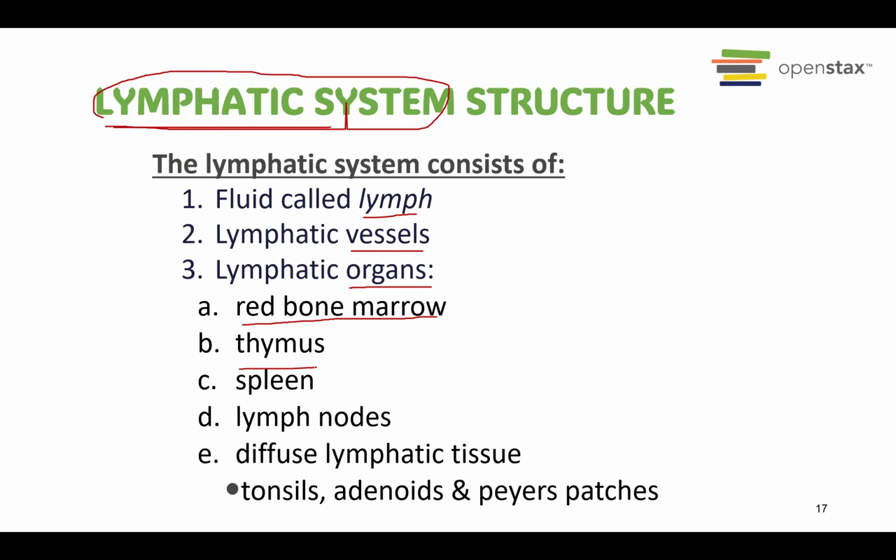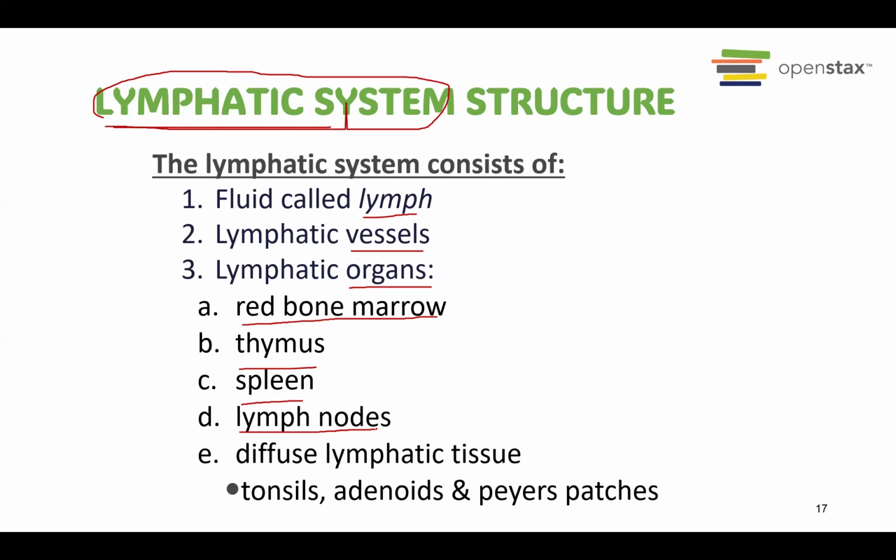We have the thymus. This thymus is a gland located above our heart. It is very important as the place for T cell maturation. We have the spleen. Usually the spleen is the place for killing the organism, the pathogen. The pathogen will be carried into the spleen, and the spleen will have many white blood cells, including the T cell and B cell. It will kill or destroy those pathogens.